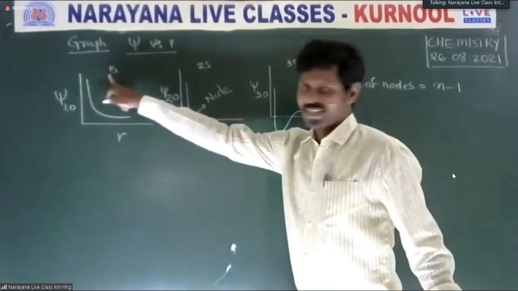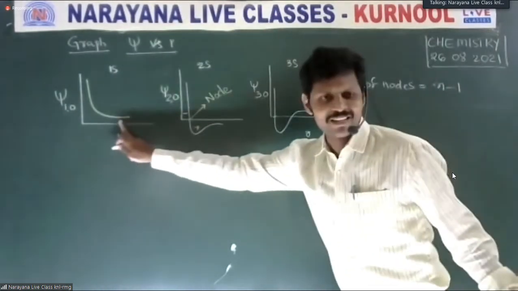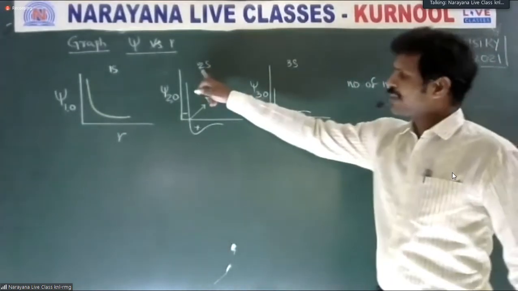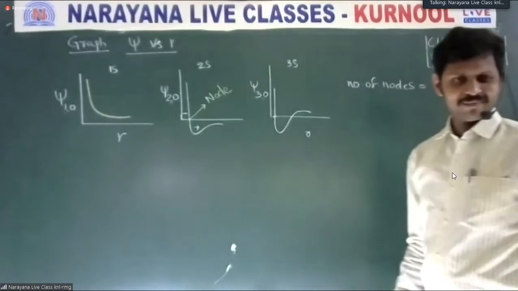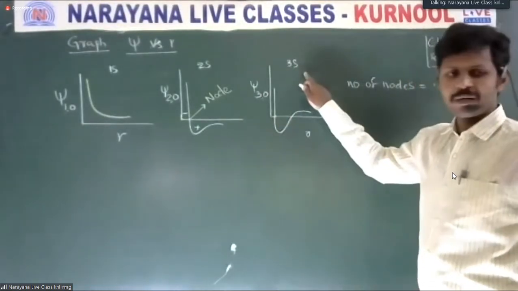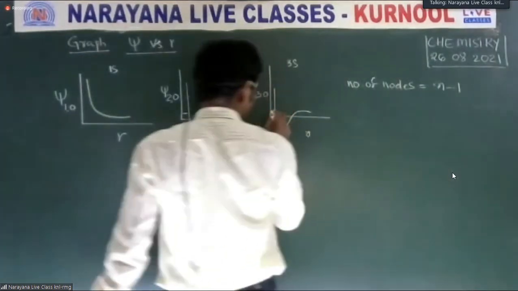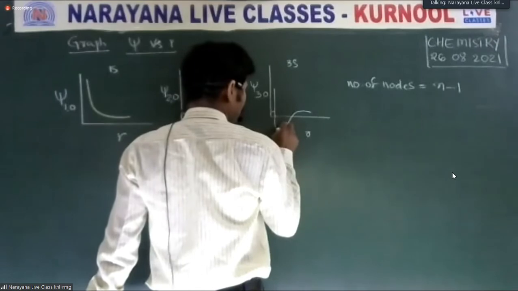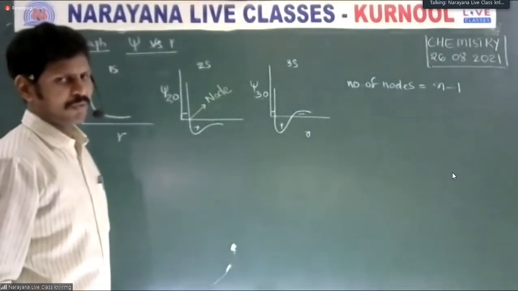Here 1s, n value is 1, 1 minus 1 is 0, so no node. 2s, n value is 2, 2 minus 1 has only one node. 3s, 3 minus 1, 2 nodes. Maybe negative, positive, negative. Is it clear? This is called a node.